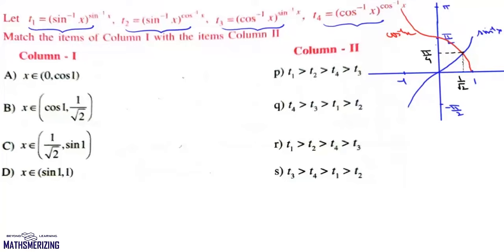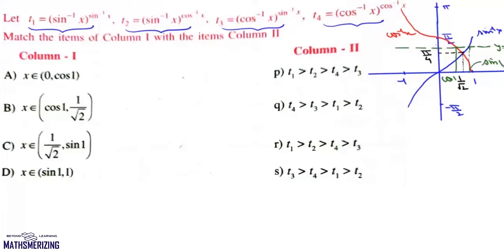If we draw a line at y equals 1, so this is cos 1 and this value here will be sin 1.